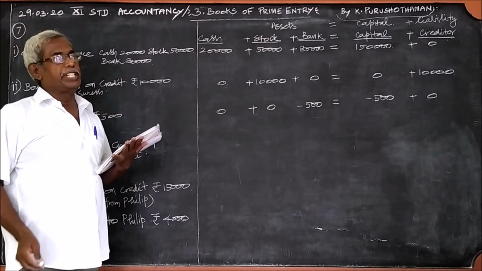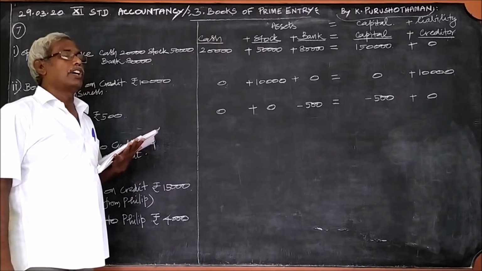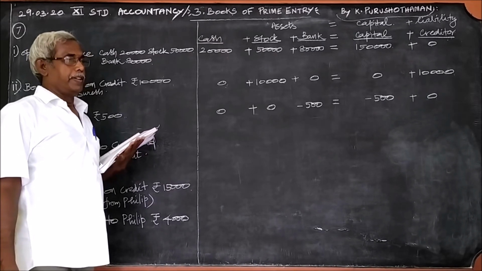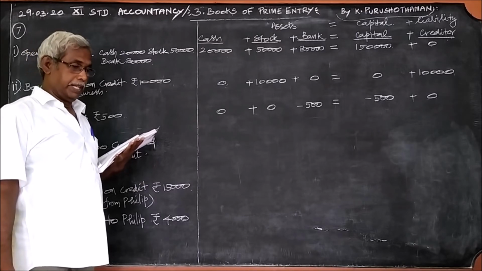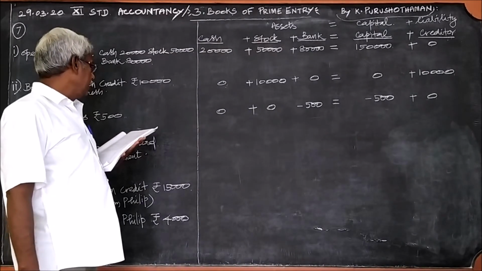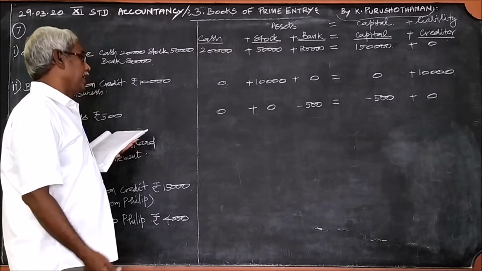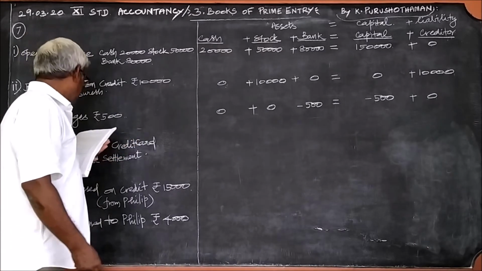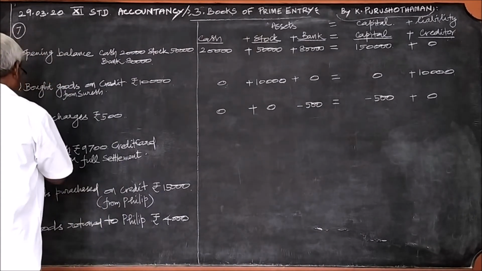Without the preposition, it is given paid Suresh. Whether it is paid by Suresh or paid to Suresh. If it is given paid Suresh, we should remember that it is paid to Suresh. Because already goods are bought on credit basis, only we should pay to Suresh. Therefore, it is paid Suresh in the sense paid to Suresh.